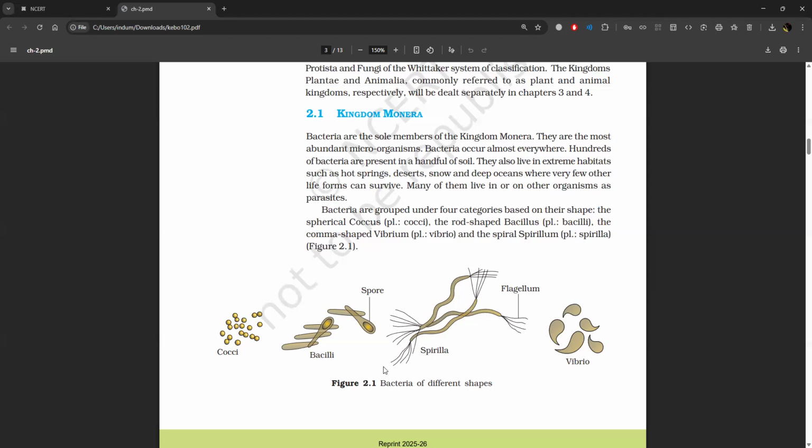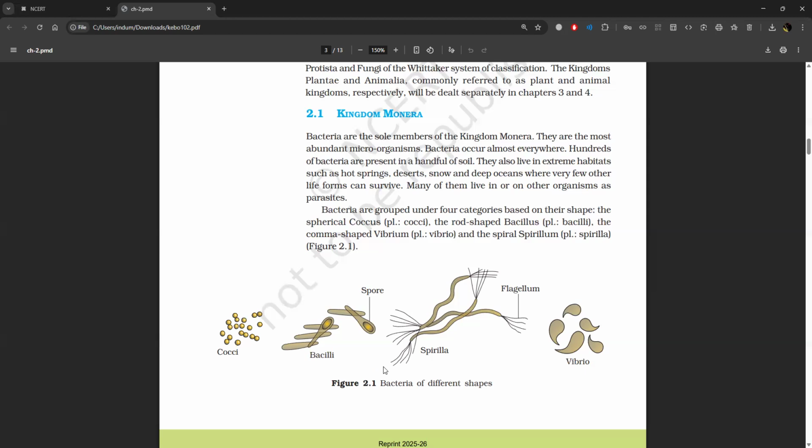Bacteria occur almost everywhere. Hundreds of bacteria are present in a handful of soil. They also live in extreme habitats such as hot springs, deserts, snow, and deep oceans where very few other life forms can survive. Many of them live in or on other organisms as parasites.